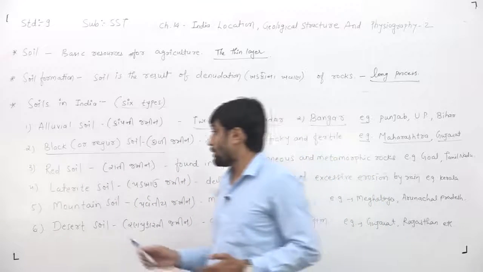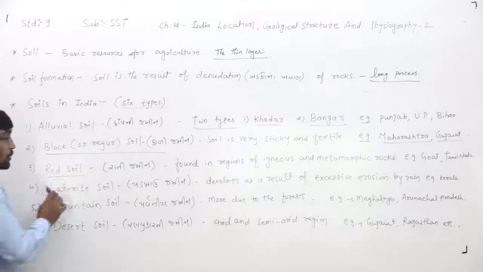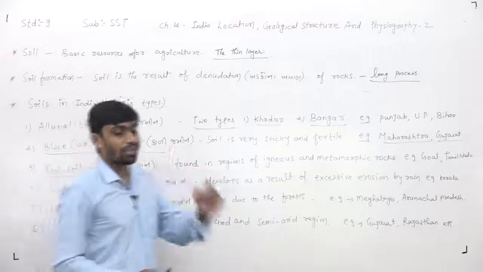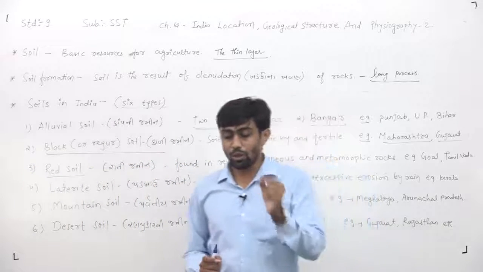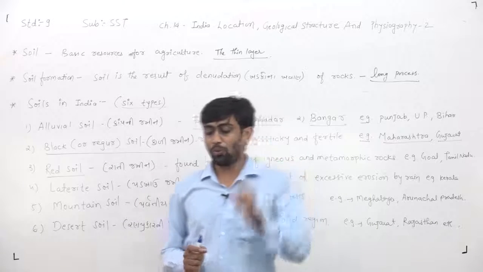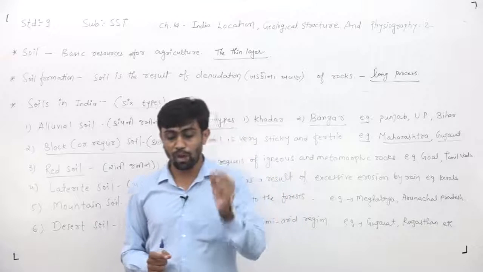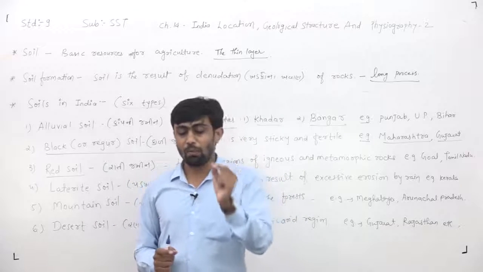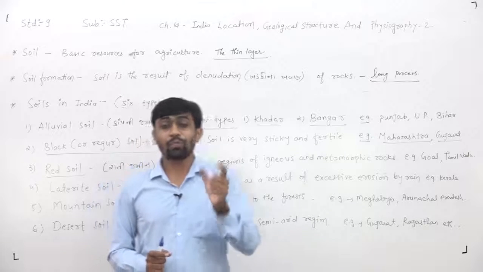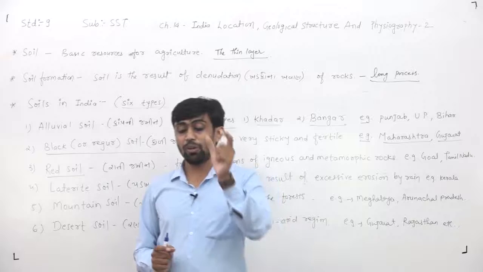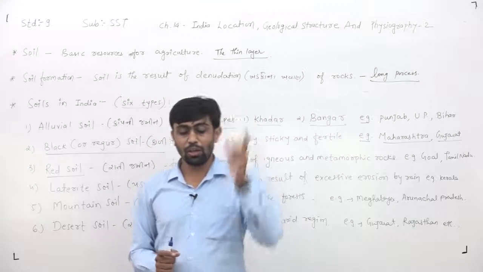Now the third one, which soil is it, dear children? Red soil. In Gujarati you say Rati Jameen. Such soil is found in the region of igneous and metamorphic rock. They say that this kind of soil is found in igneous and metamorphic rock, in Gujarati, Khadak Dharavta Kshetroma. We find this kind of red soil there.